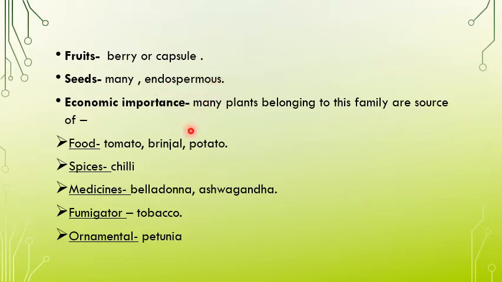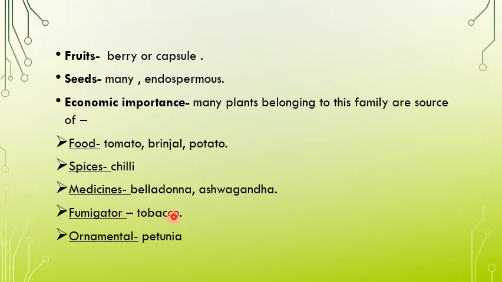What is the economic importance? Many plants belonging to this family are a source of food, that is tomato, brinjal and potato, which we eat with great relish. Then spices, that is chili, mirchi. Medicine, that is belladonna and ashwagandha, very commonly used.